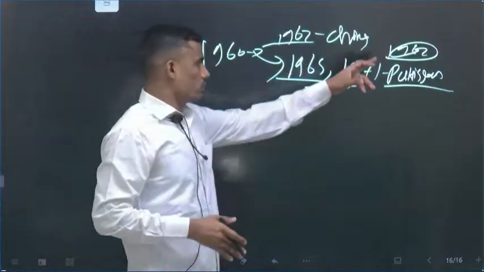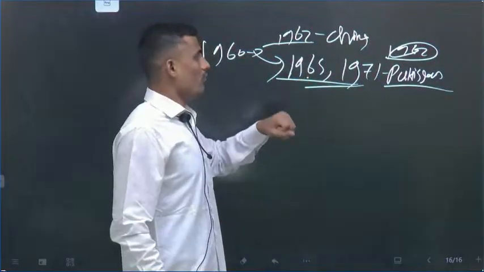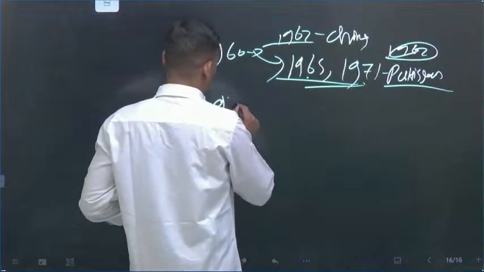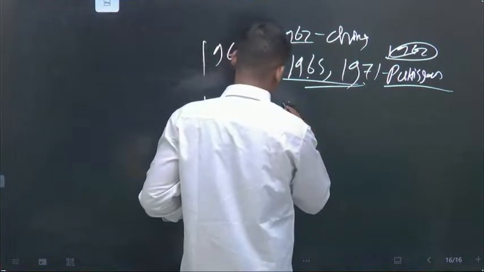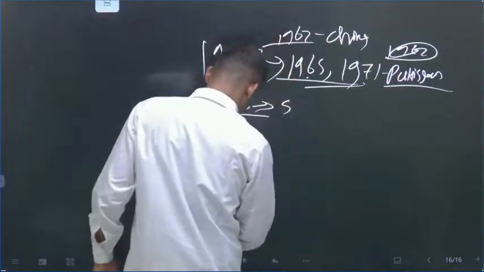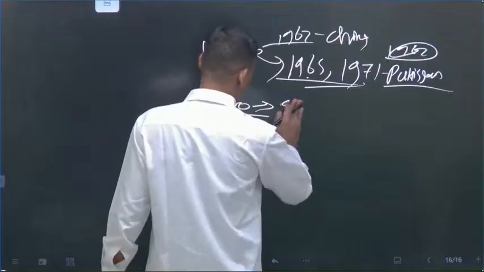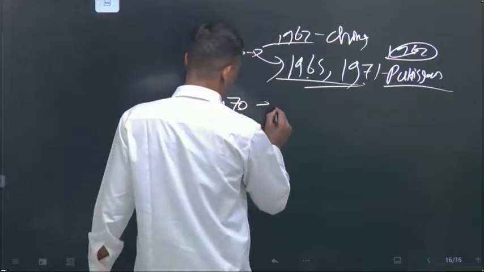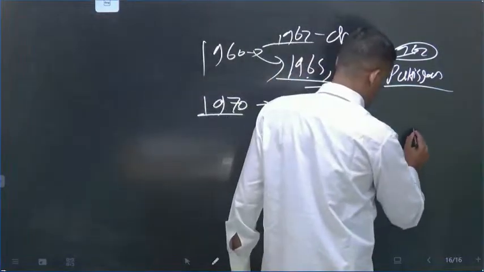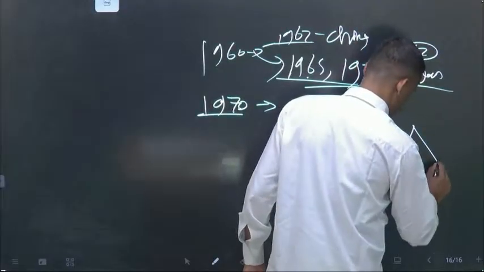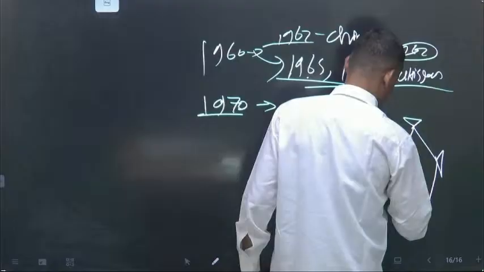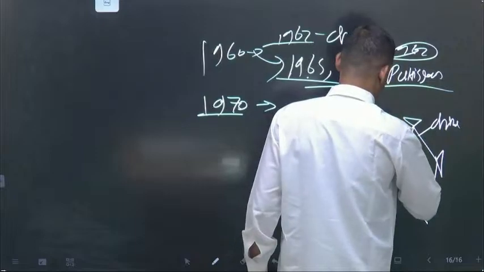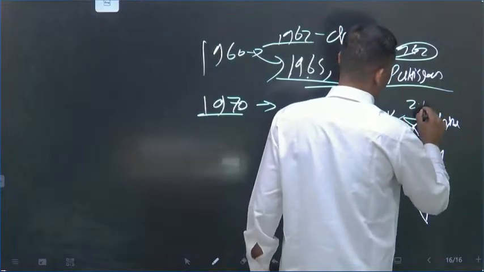Okay, post 1962: the 1965 war, then the 1971 war with Pakistan. That time India was engaged with the USSR. The major reason to sign the agreement with the USSR was this one only, because if you see the map, two-front war.